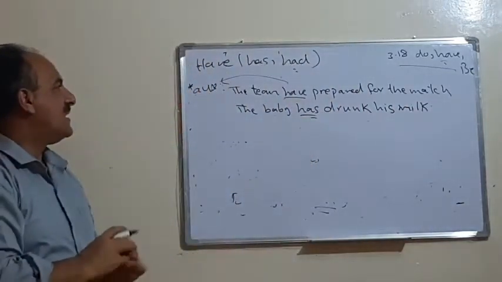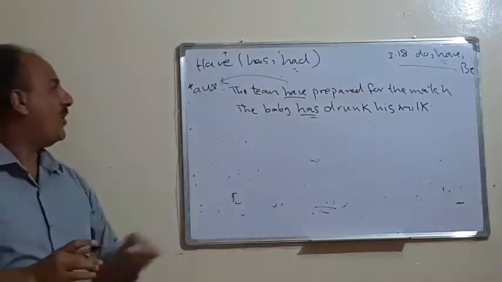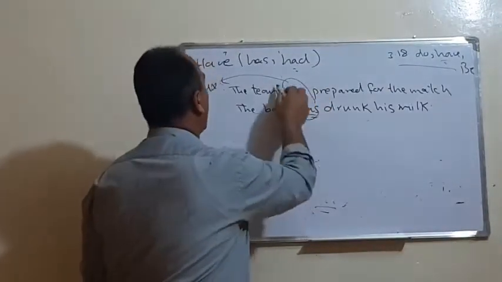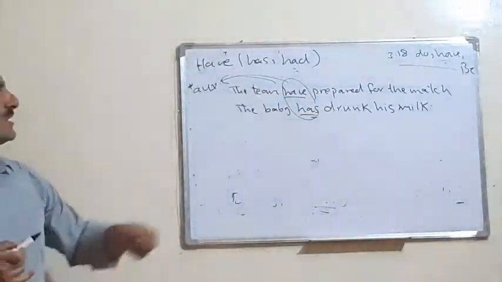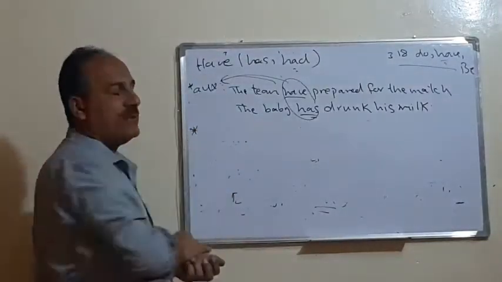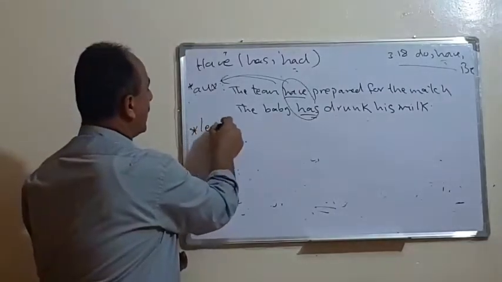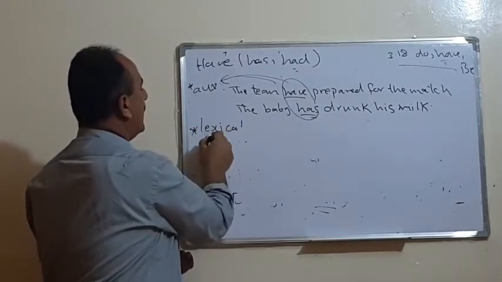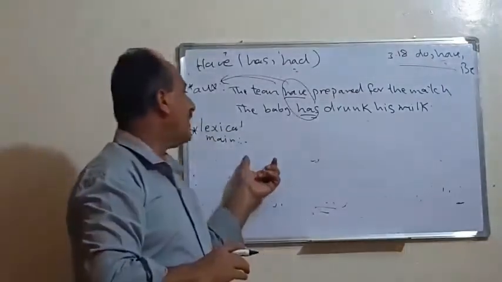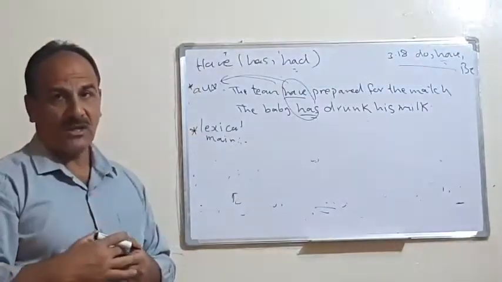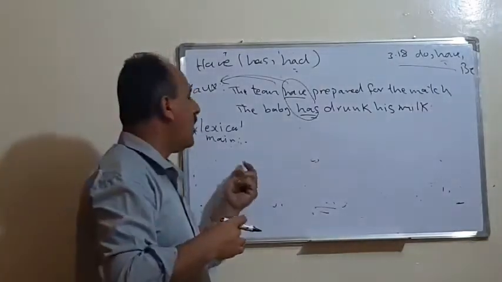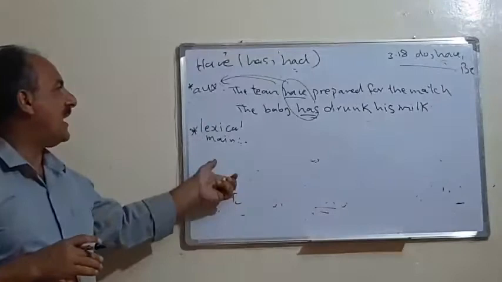Again, has. So in this case, when we use has or have or even had in the past perfect, we consider has or have as an auxiliary. We use it in case of perfective. Or the same verb, have, we can use as a lexical or main verb. In this case we use it alone, for example in case of possession. Remember we said possession means الملكية, it expresses to possess something, or no, as any other verb.